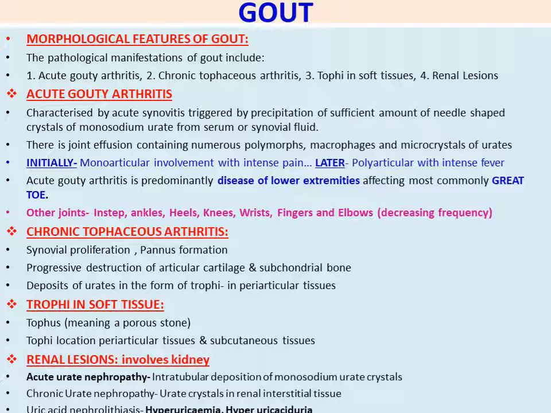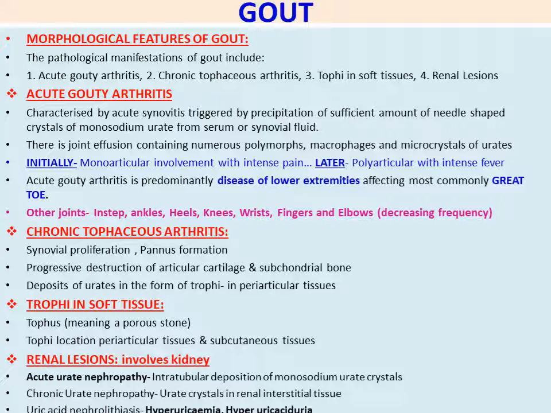In the initial stage, acute gouty arthritis has monoarticular involvement with intense pain. Monoarticular means single joint involvement with intense pain. In the later phase, it is polyarticular with fever. That means many joints are involved and fever occurs. So initially a single joint, later many joints and fever.